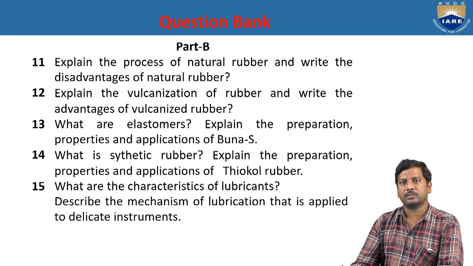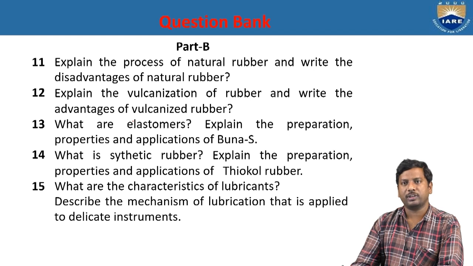What are elastomers? Explain preparation, properties, and applications of Buna. Elastomers are substances that return to their original shape after removal of the applied stress. That is nothing but elastomers. For Buna, the preparation is when 1,3-butadiene reacts with polystyrene to give Buna. The properties of Buna are that it is a good electrical insulator, and it is a high strength polymer. And the applications of Buna are in the manufacturing of tyres. What is synthetic rubber? Explain preparation, properties, and applications of thiokol rubber.